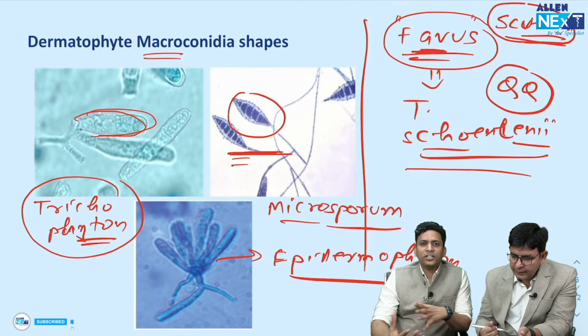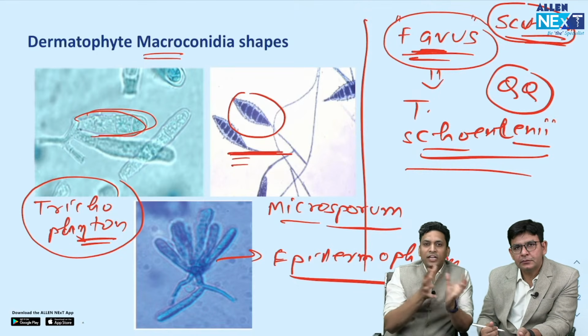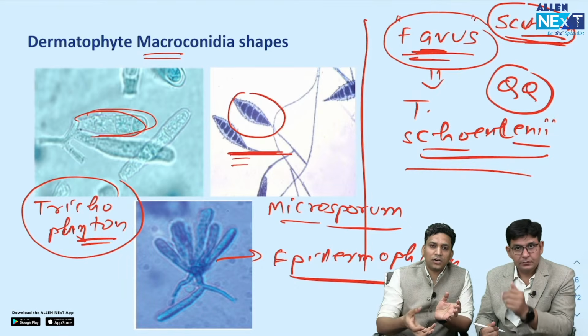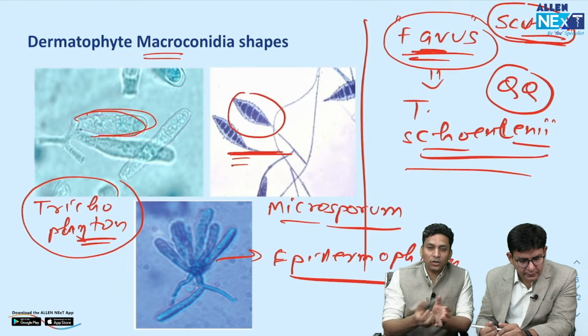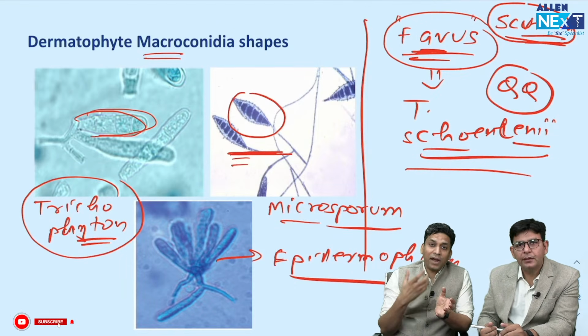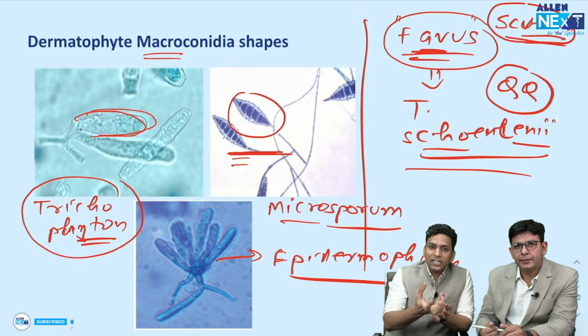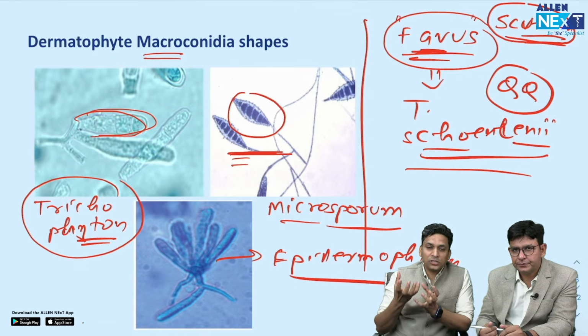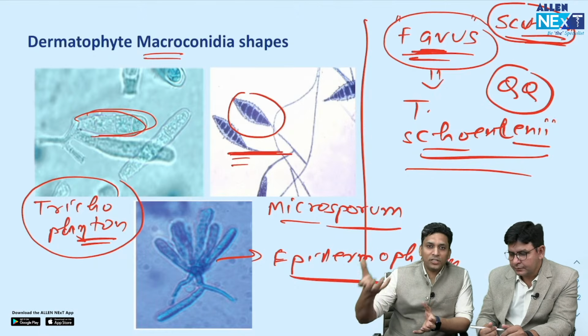So till now, the majority of questions have been that they give you a clinical image and ask what is the drug of choice, or what is the investigation, or what is the diagnosis. But next time they might ask you that this is the clinical presentation and this was the shape which was seen, and what can be the causative organism.